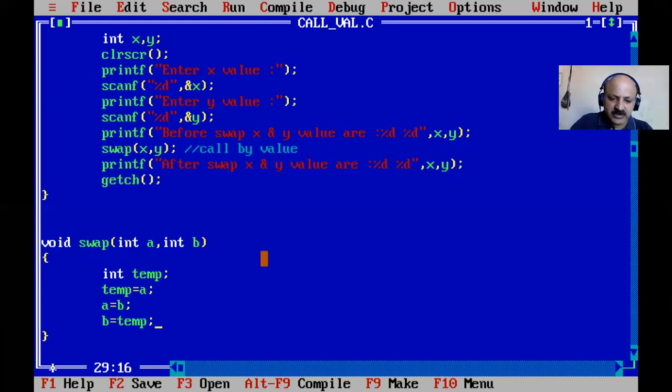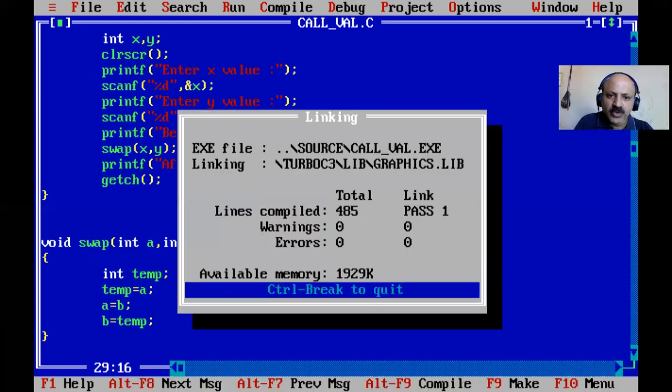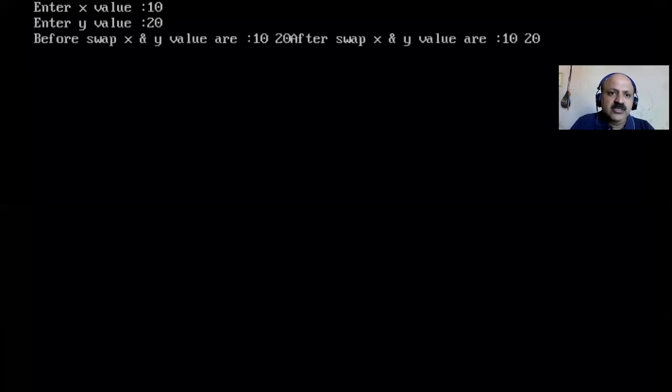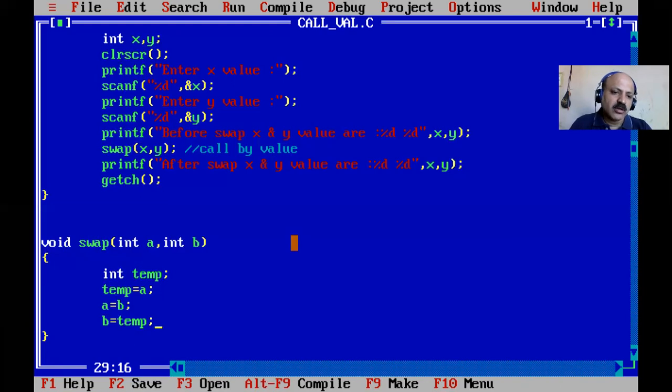So let us check first. I compile, and there is no error. So yes, the call underscore val exe file is generated, and we can run it. Yes, I give 10 and 20. So yes, slash n is required. So 10 and 20, and after swapping both are the same, because as I said previously, in call by value our requirement is not fulfilled. That is not a swap.